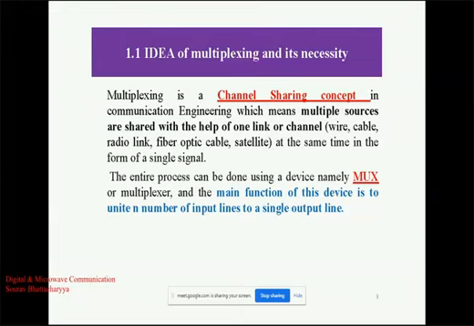So the multiplexed signal or the composite signal is shared with the help of your channel, and this channel may be a wire, a fiber optic cable, or a satellite. The entire process is done with a device known as a mux or multiplexer. The main function of the multiplexer is to combine the signals, so n input signals are combined to form a composite signal.